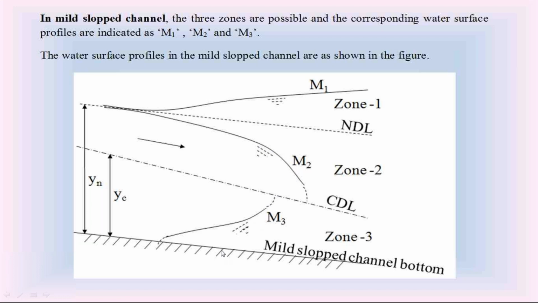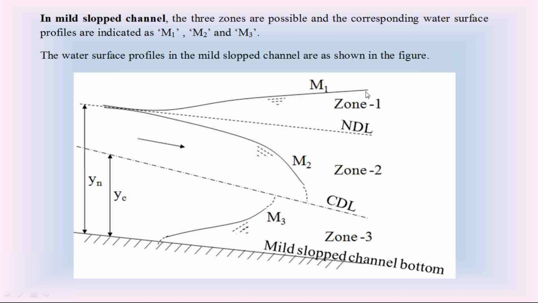So in the mild slope channel, we have three water surface profiles, M1 curve, M2 curve, and M3 curve, because in a mild slope channel, Yn is greater than Yc. If the depth of flow Y is more than Yn and Yc, the water surface is in zone 1, so we call this water surface profile M1 curve.